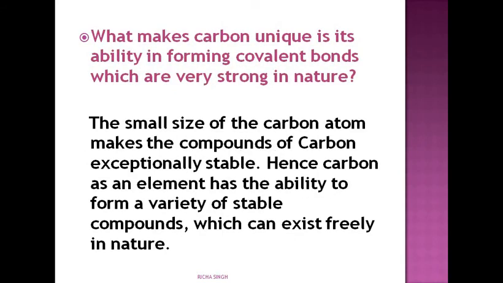Now, what makes carbon unique in forming a covalent bond? The reason is the small size of the carbon atom, which gives rise to highly stable compounds when it combines with different elements, and it also exists in the free state in nature.